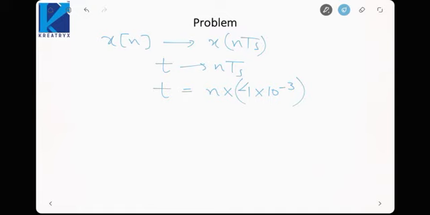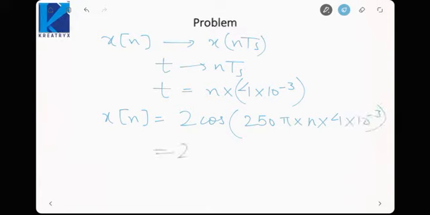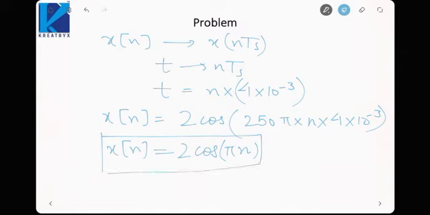So my signal would be x[n] equal to 2 cos(250 pi times n times 4 times 10 raised to the power minus 3). It would be 2 cos(pi n). So this would be my discrete time signal x[n]. That is how we find the discrete time signal from a continuous time signal, by replacing t by n into Ts. Ts is the sampling interval.